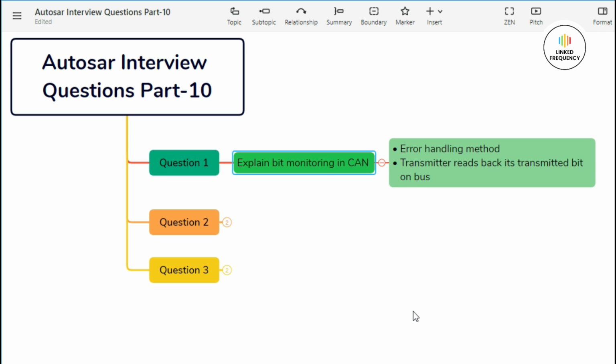These nodes may be either transmitter or receiver as well. The transmitting node sends out some data and the remaining nodes act as receiving nodes. The transmitting node reads back its data on the bus to ensure the data integrity. The transmitted bit to the CAN bus and the read bit from the CAN bus must be the same. If it's not the same, then the bit error is indicated immediately and further transmission is not allowed. If it's the same data, then it continues transmitting its further data.